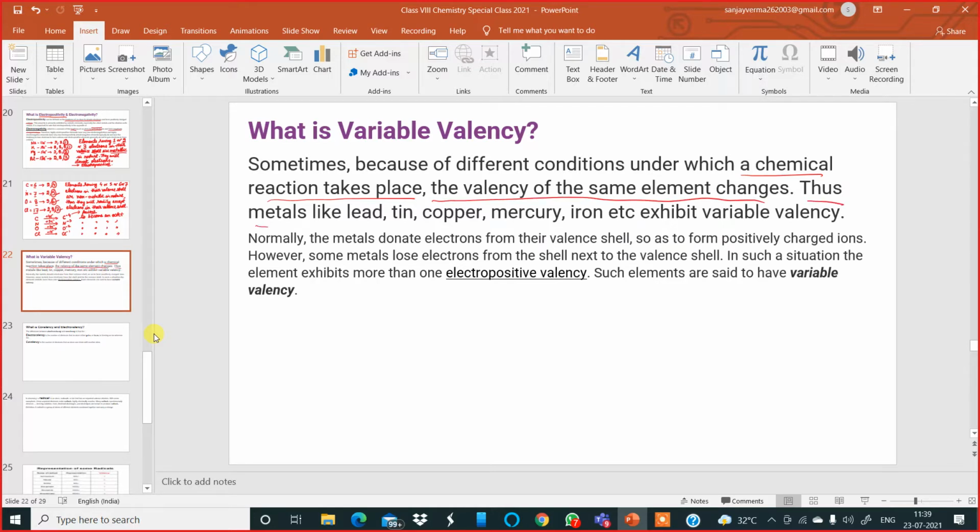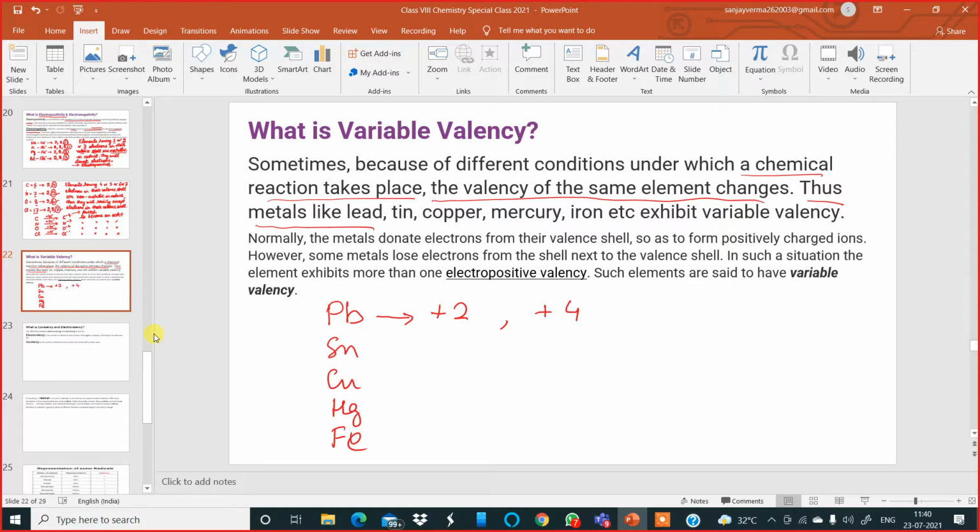Thus, metals like lead, I'm writing the symbol, or tin or copper or mercury or iron, they exhibit more than one valency. Like lead, it can combine in two different ways by exhibiting a valency of either +2 or +4.